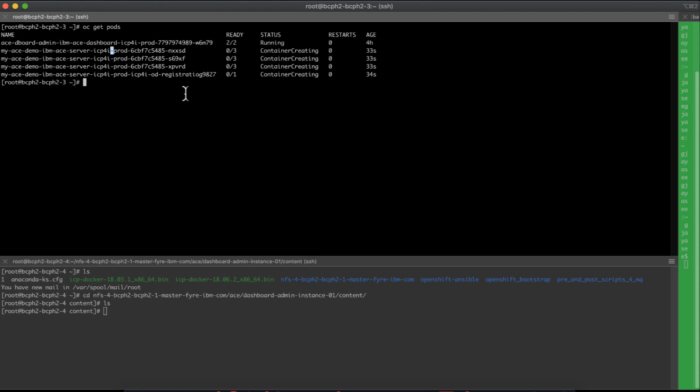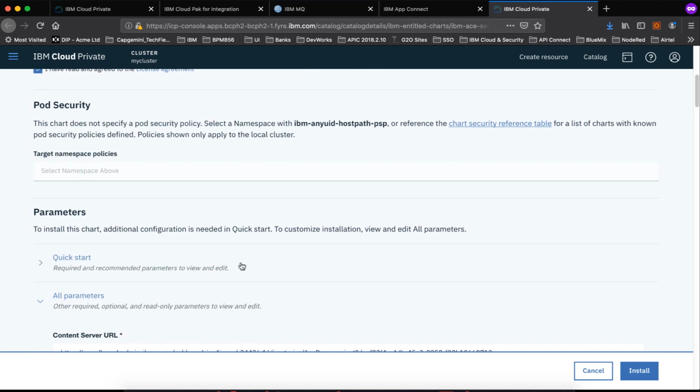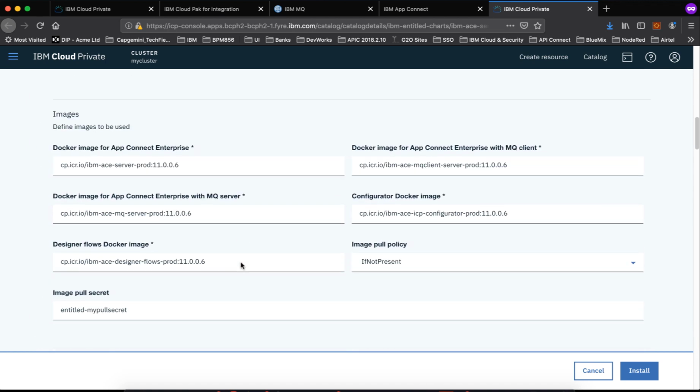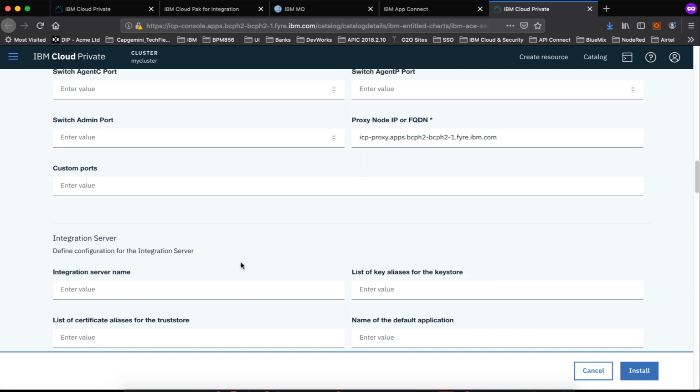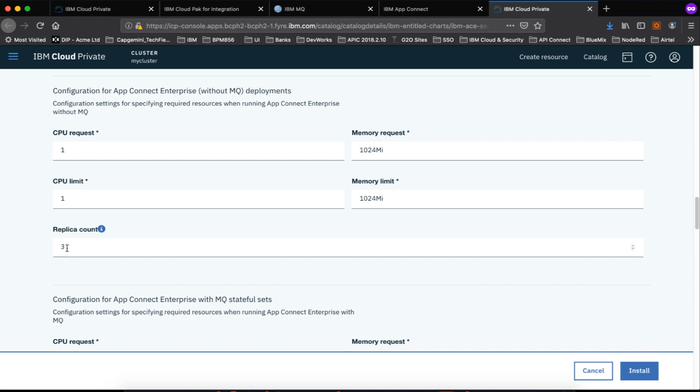I'm wondering where did I make mistakes because it's creating three. Somewhere I would have specified the number of pods or replica set. Anyway, we can edit that later, so let's not change anything. I'm just revisiting where I made it. See, this is the place where I mentioned the replica count 3, so it's okay.